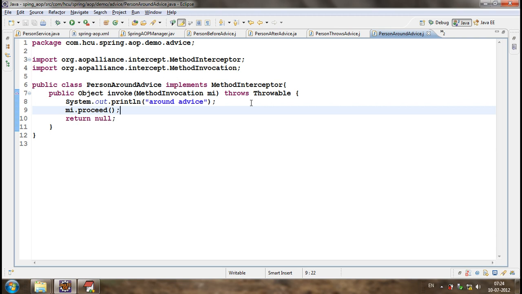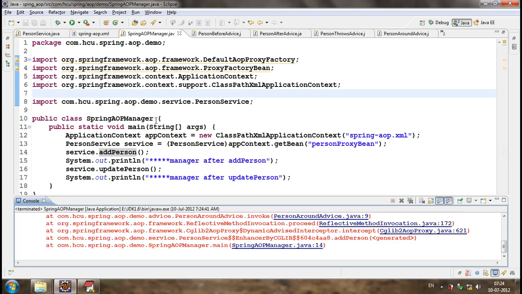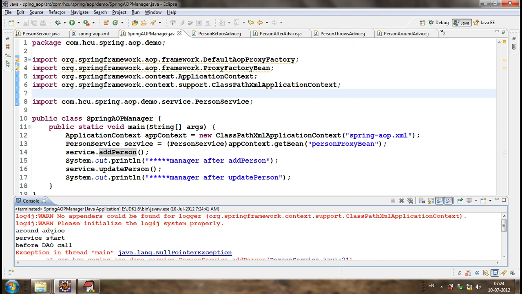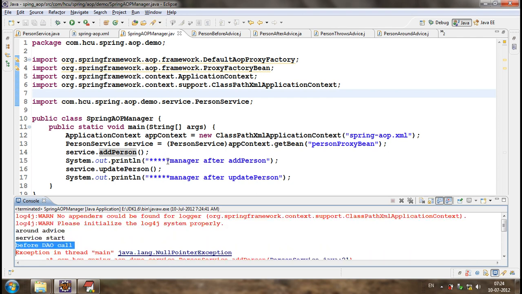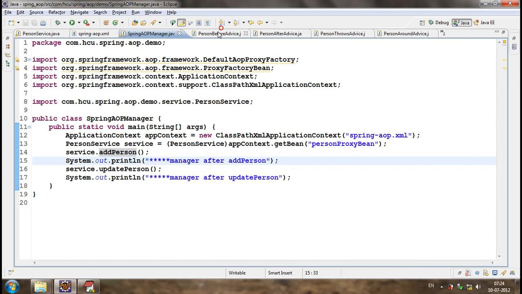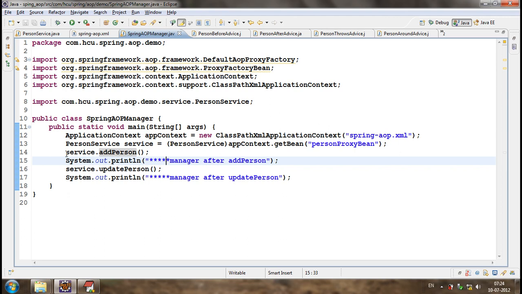Now if I execute this, around service start, before the call, there is an exception. Now let me not have any exception here.